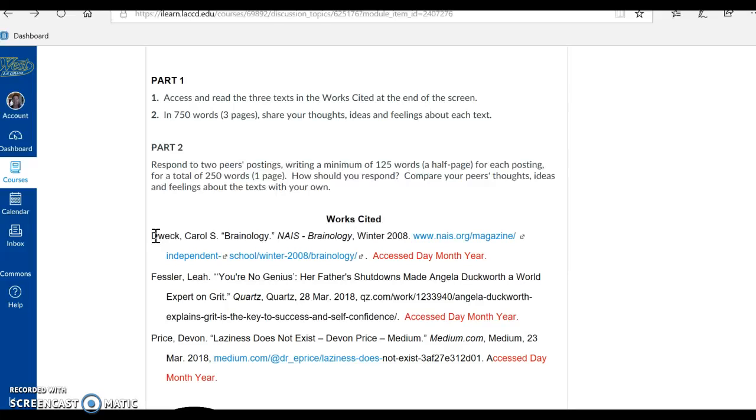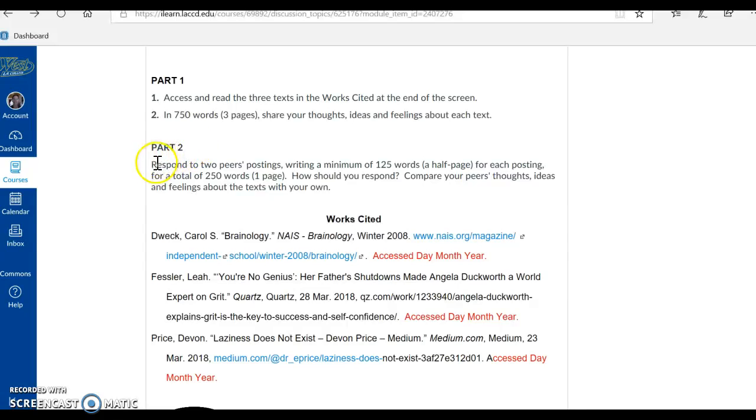Okay, you will need to list a works cited at the end of the 750 words or 3 pages you will write, in which you will share your thoughts, ideas, and feelings about each text or writing. When you submit the works cited, remember to put accessed and put the day, the month, and the year that you access these works. And I've created the works cited for you. In modules, you're also learning how to create a works cited. And I'm modeling one for you here.